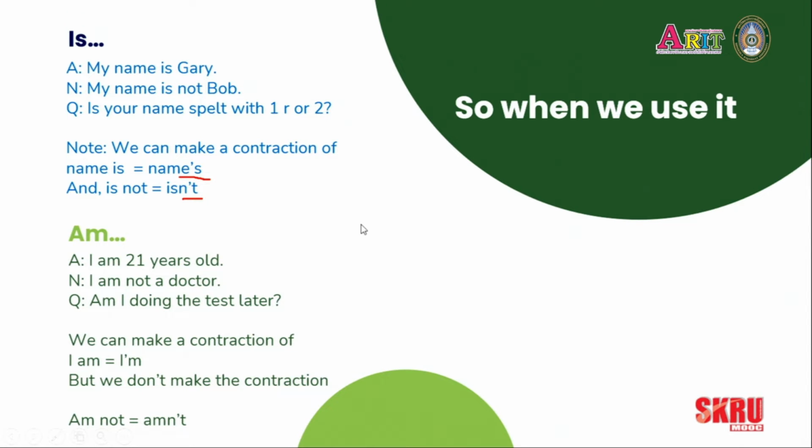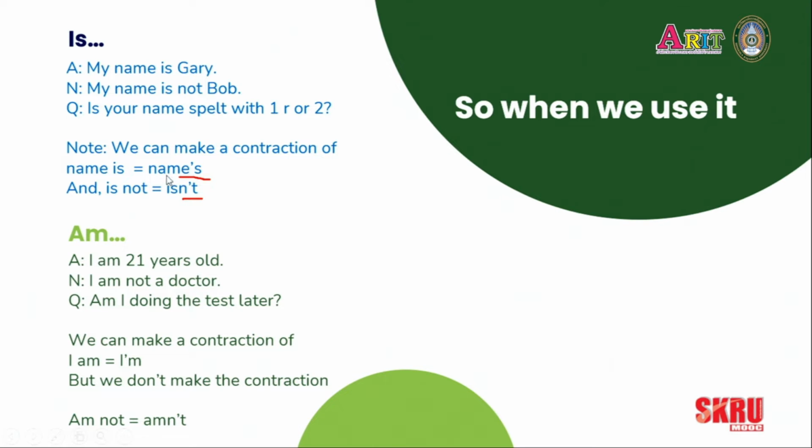Am. Some examples. The affirmative, I am 21 years old. The negative, I am not a doctor. The question, am I doing a test later? Not sure. Here again, we can make a contraction of I am: I'm. So we keep the I sound, we lose the A, and we keep the M. I'm.